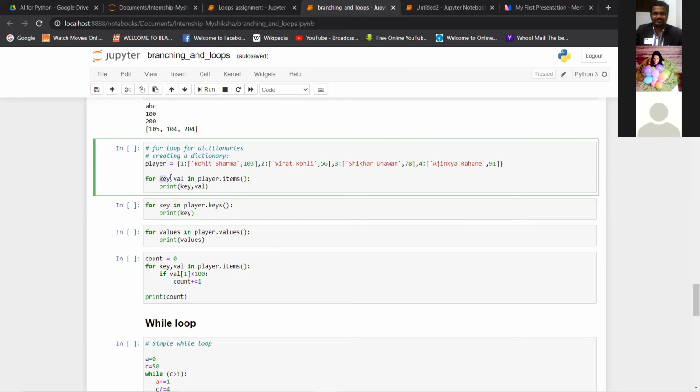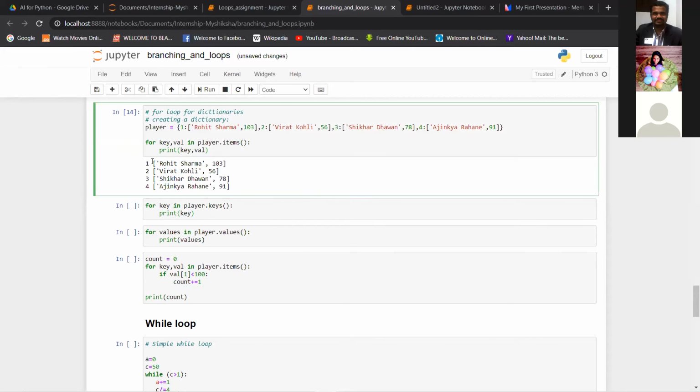So just simply running this, you can say for key, val, multiple variables here, in player.items. Player is the dictionary we are using, and you can call this items function by using it with a dictionary name. What the player.items function returns is keys and values. The first value we take as key, and the second value is the value of those pairs. So we can quickly run this.